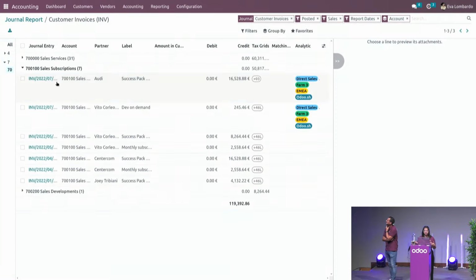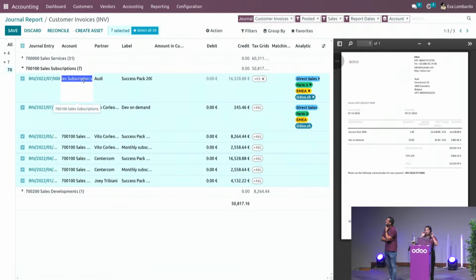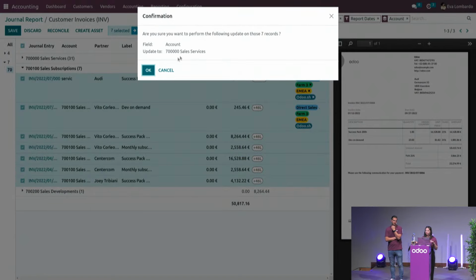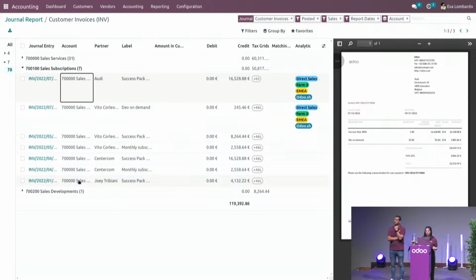I'll select the sales subscription lines and change it into the services one. As soon as I select the lines, the fields become editable, so it's not only for accounts, but also for the label, the grids, and the analytics. If I change here to services, Odoo asks for confirmation, and in one click, all of those are updated.